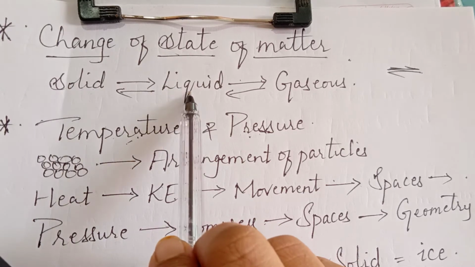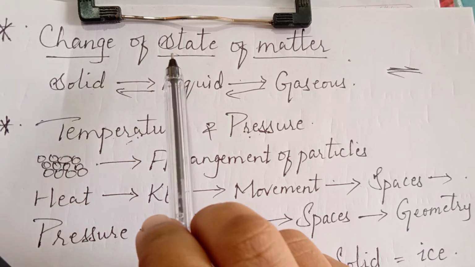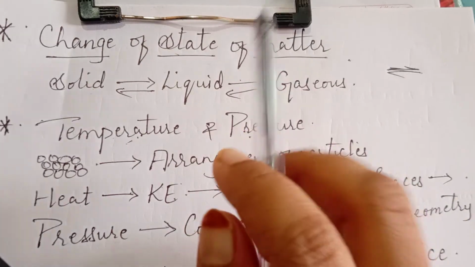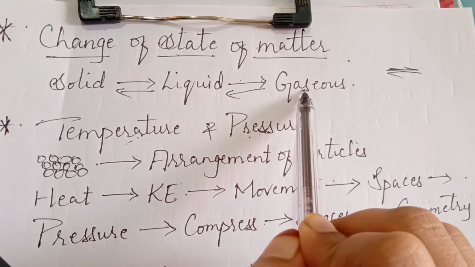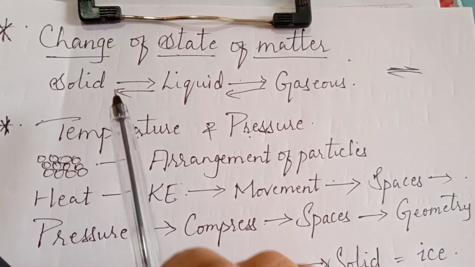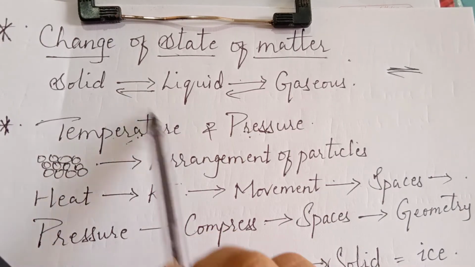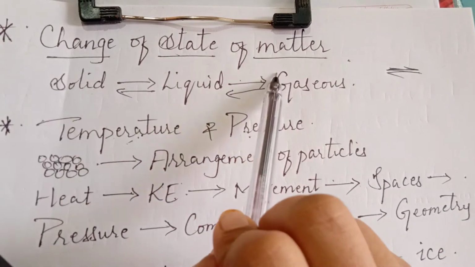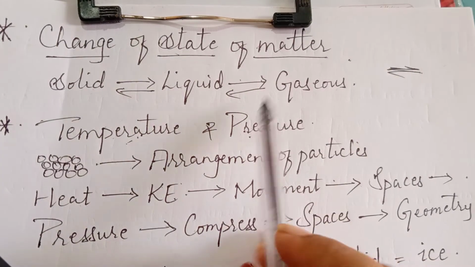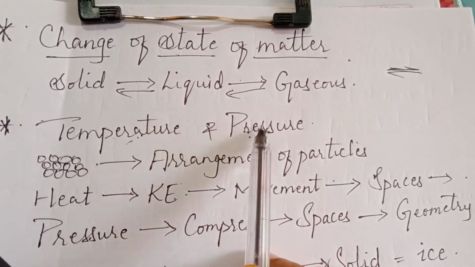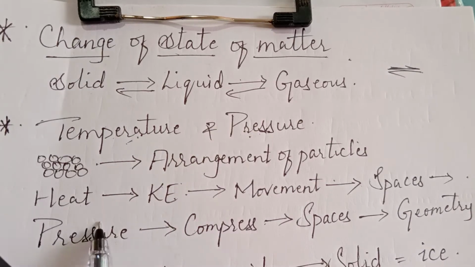In a similar manner, if a liquid is heated, with more and more vibrations the particles will be free from each other, and it gets converted into gaseous form. So this is how we use the physical quantity temperature in order to change the state of matter. Let's see how pressure can be used.